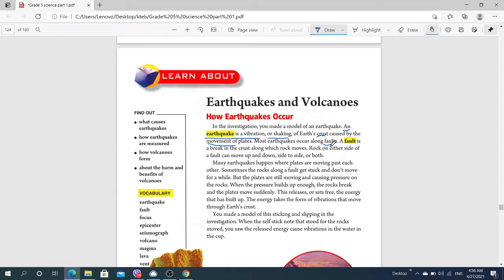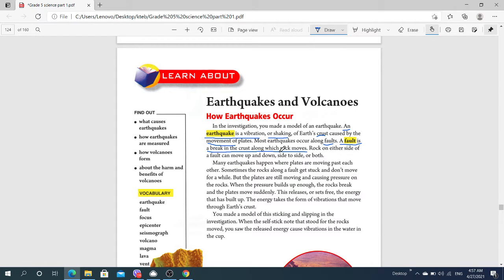Plates moving toward each other or in different directions is called a fault. A fault is a break. As I told you, a fault is what? A break in the crust along which rocks move. It means you break something, just like plates or glass in your house.